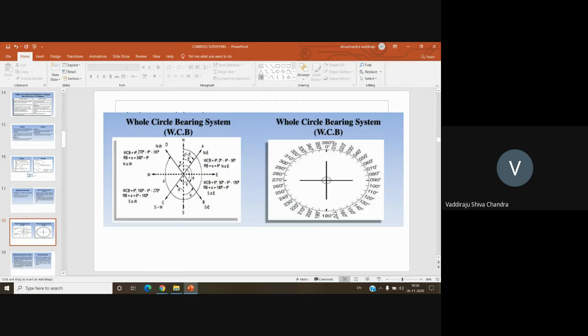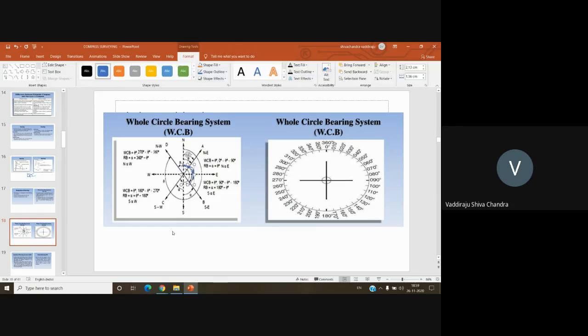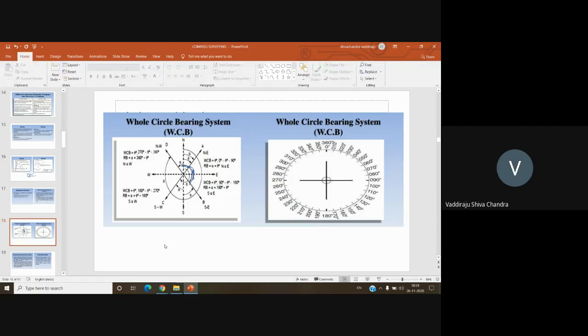So we are going to measure from this point to this point. What is the angular deviation? That is going to be your whole circle bearing of line OB and whole circle bearing of line OC. Again, I'm going to measure from this point to this point. That is with respect to north only, I'm going to measure all my values. So this is going to be my whole circle bearing of OC. Similarly, whole circle bearing of OD.